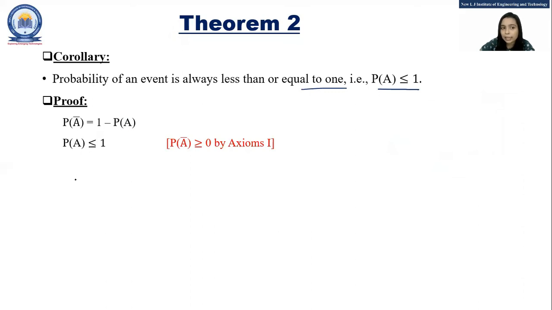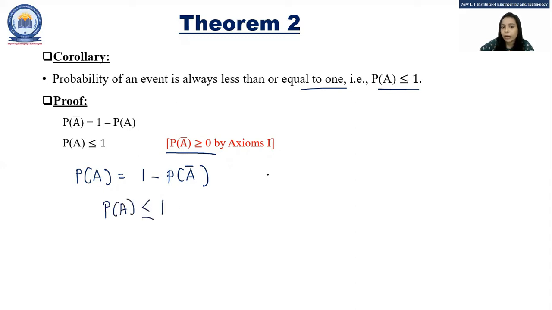So we can write P of A is equal to 1 minus P of A bar, and this P of A bar is always greater than or equal to 0, because in the last lecture, in the axiomatic definition of probability, we discussed that the probability of any event is a non-negative number. That's why we can write P of A bar is always greater than or equal to 0. So if this is always greater than or equal to 0, P of A is always less than or